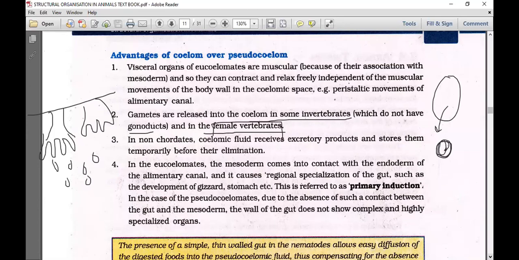In non-chordates, coelomic fluid receives excretory products and stores them temporarily before their elimination. That means having a body cavity, that is in the case of non-chordates, that means in invertebrates like earthworm, cockroach. The frog is a vertebrate. In non